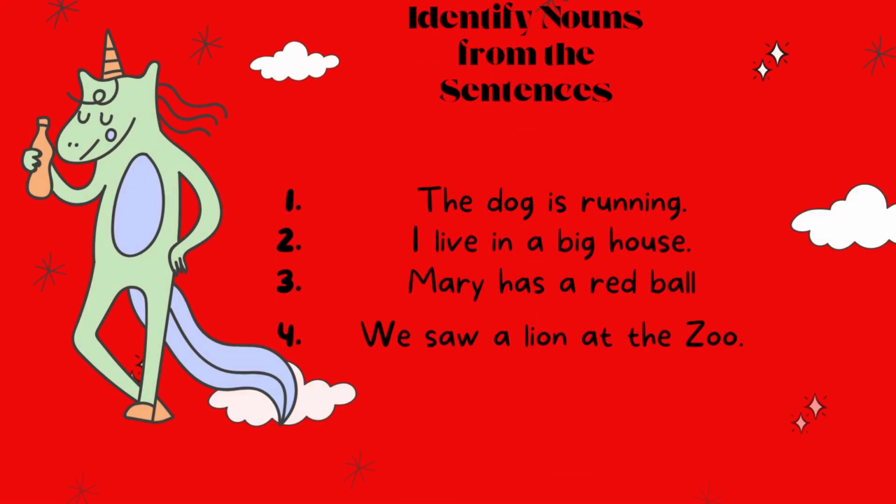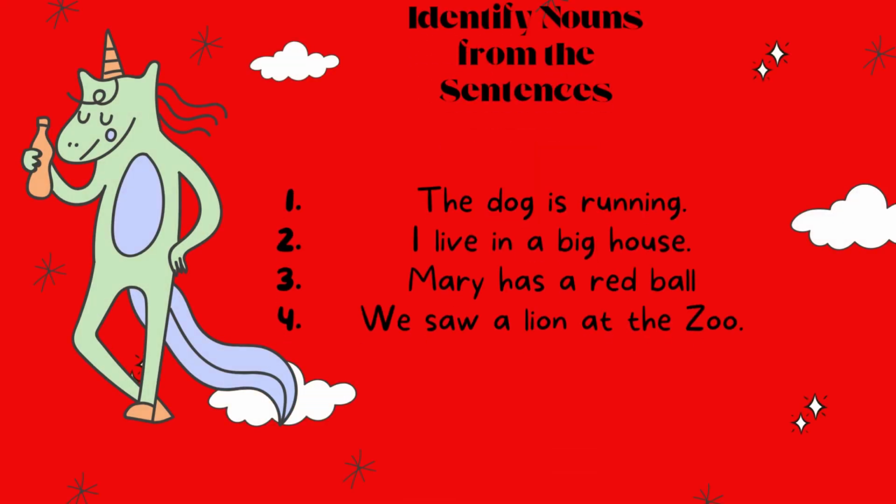Your second activity, identify all nouns used in the following sentences. The dog is running. I live in a big house. Mary has a red ball. We saw a lion at the zoo.